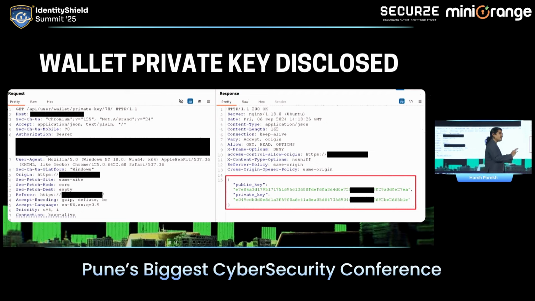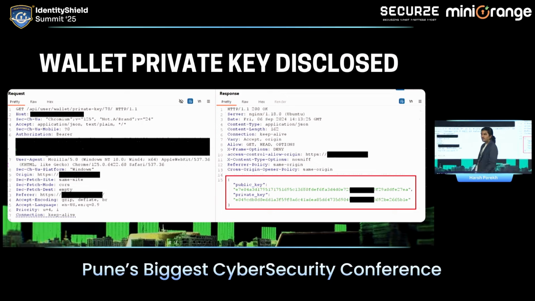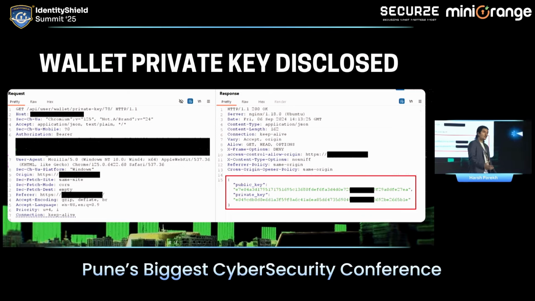Once your private key is breached, if someone gets access to this private key, he can immediately log in to your account from anywhere in the world and drain all your funds. He will convert the funds into a different coin, let's say BNB or Ethereum. It's impossible to trace them back. You would never ever get that back. This was a very critical vulnerability which was found in a wallet that is very commonly used.